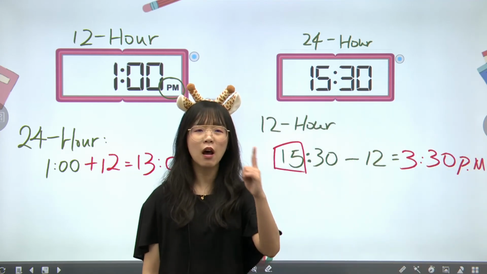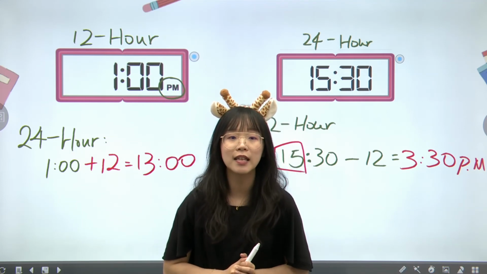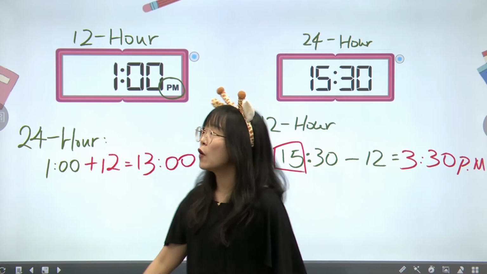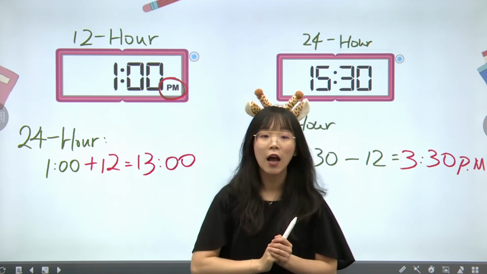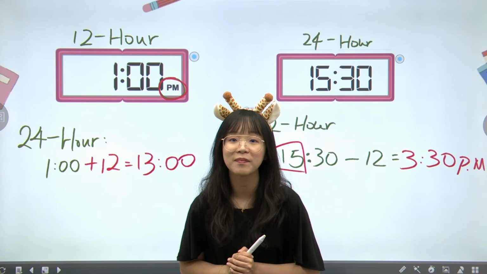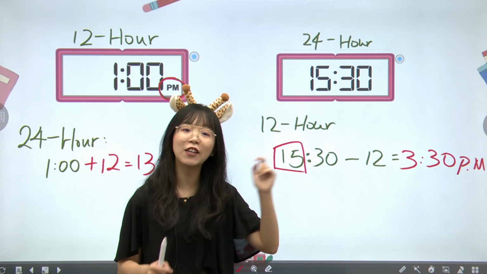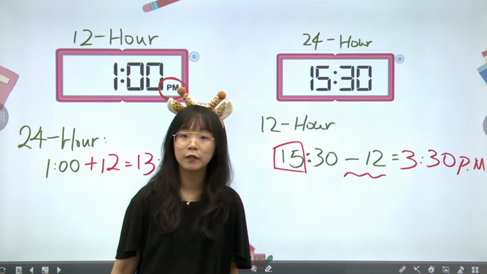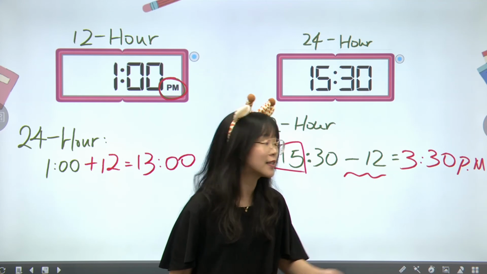Okay, guys. So, if you see a clock, first you are going to indicate whether this is a 12-hour clock or a 24-hour clock. And then, if you have a 12-hour clock, everything with a p.m., you're going to add 12 to find your 24 hours. But if you have your 24-hour clock and you want to go back to 12-hour, you're going to minus the 12. But don't forget, in the end, you're going to indicate whether this is p.m.